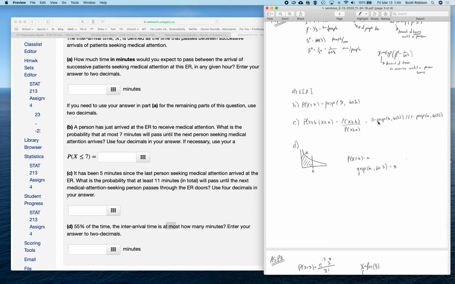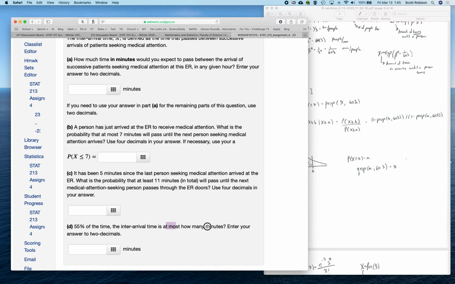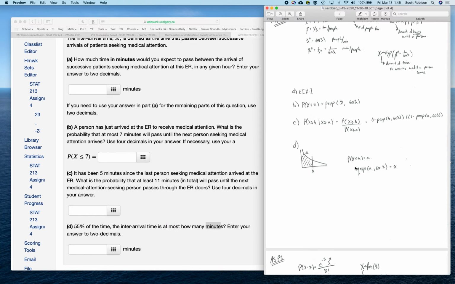So instead of the p-exp command, we're going to use the q-exp command. Remember, of course, that the area you give the computer should always be the area on the left and not the area on the right. And then, of course, you will have to give it the proper success rate, which in this case would be 60 times the original lambda given, because we want this answer to be in terms of minutes and not in terms of hours.